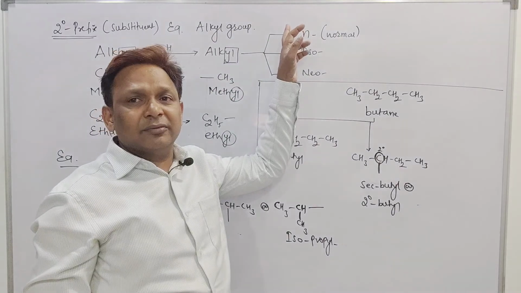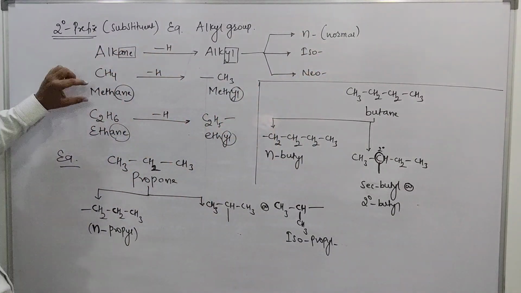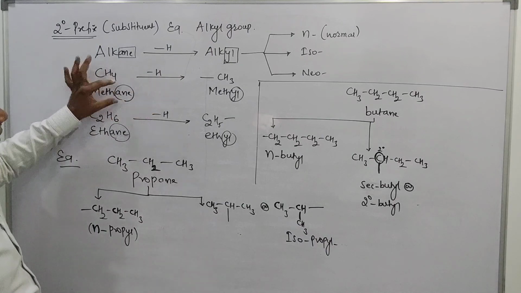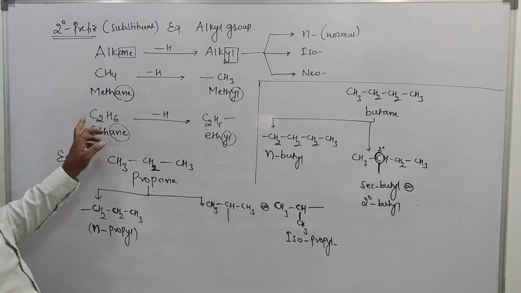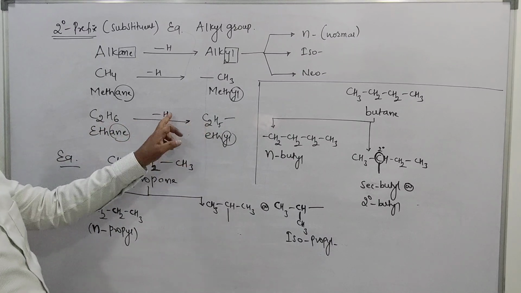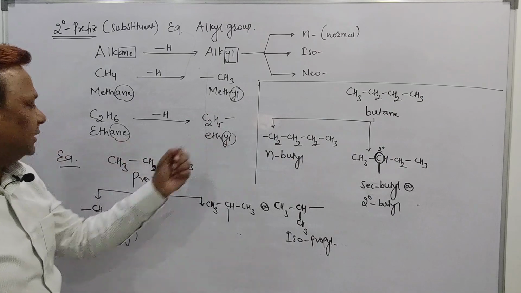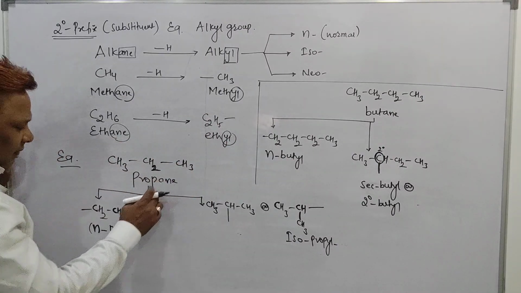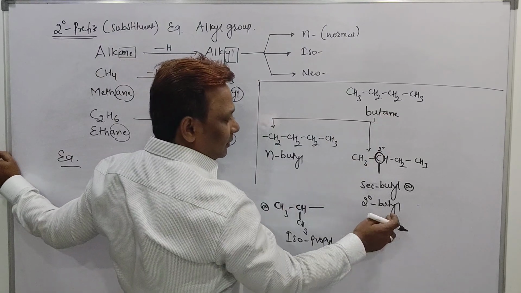Alkyl is of 3 types. What are the 3 types beta? Normal, iso and neo. So methane, if you take out one hydrogen beta, ANE is replaced by YL, methane becomes methyl, CH3. C2H6 becomes C2H5 by taking one hydrogen from ethane, ANE becomes YL, ethane becomes ethyl. Here, propane becomes propyl. Butane becomes butyl.